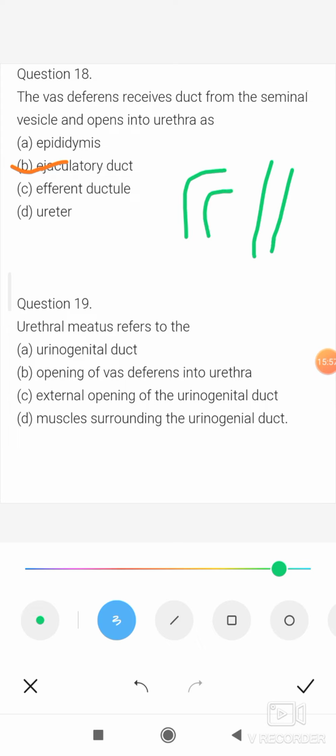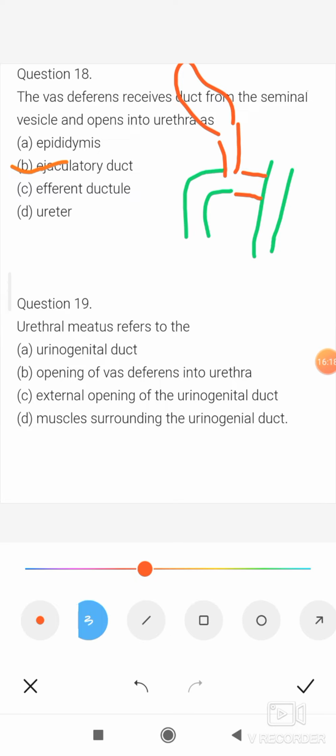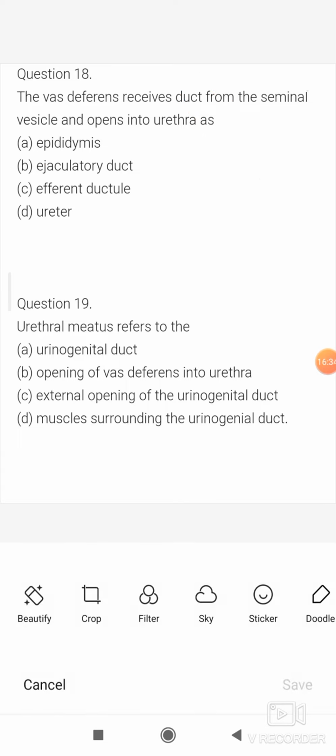This is seminal vesicle and this is the duct of the seminal vesicle. So when the vas deferens receives the duct from the seminal vesicle, then it opens in the urethra as ejaculatory duct. So this part is called the ejaculatory duct. So B option is correct.